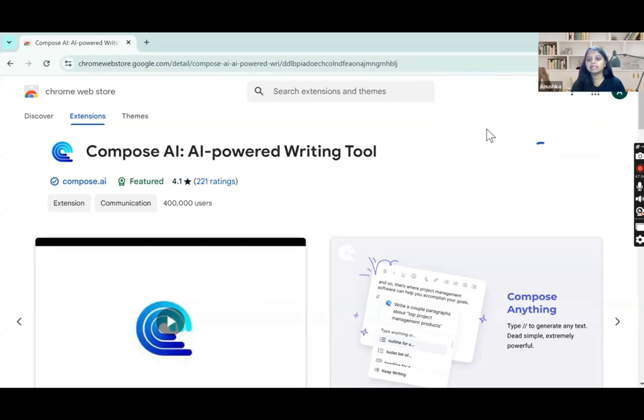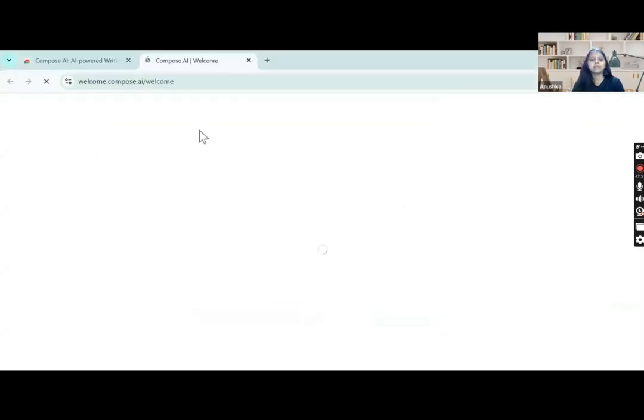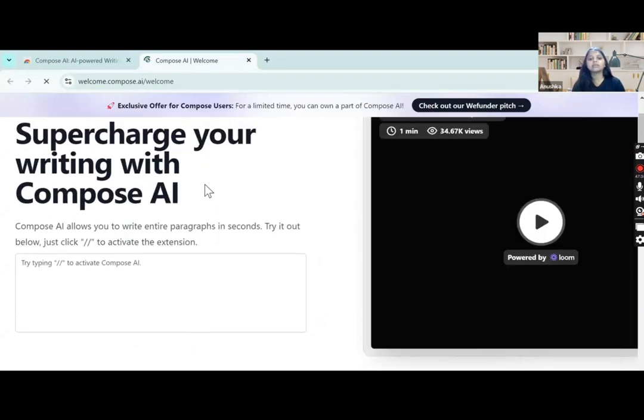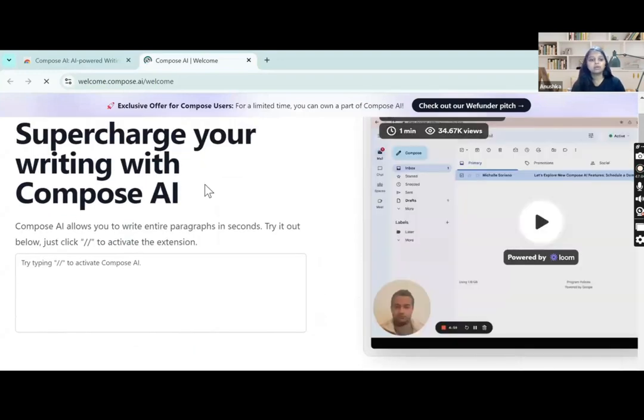So now that is done. Okay. Now this is our Compose AI. It is opening the home page of Compose AI. Okay, so this is the home page after we have installed the extension, right?